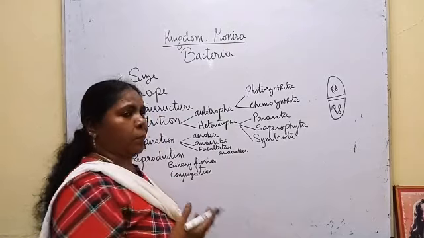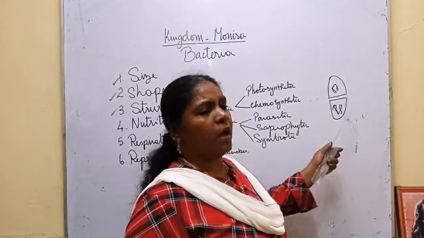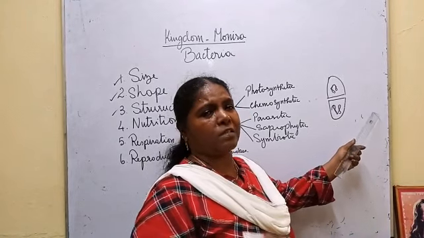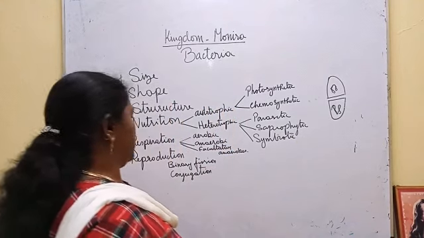Then, if the food is plenty, this will again undergo division. This one divides into two and again that one divides into two. So, that is multiple fission. Binary fission, multiple fission.